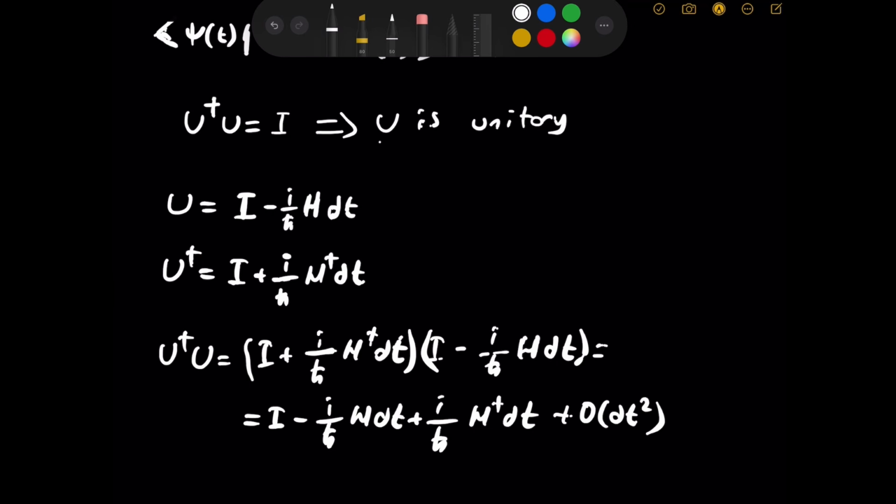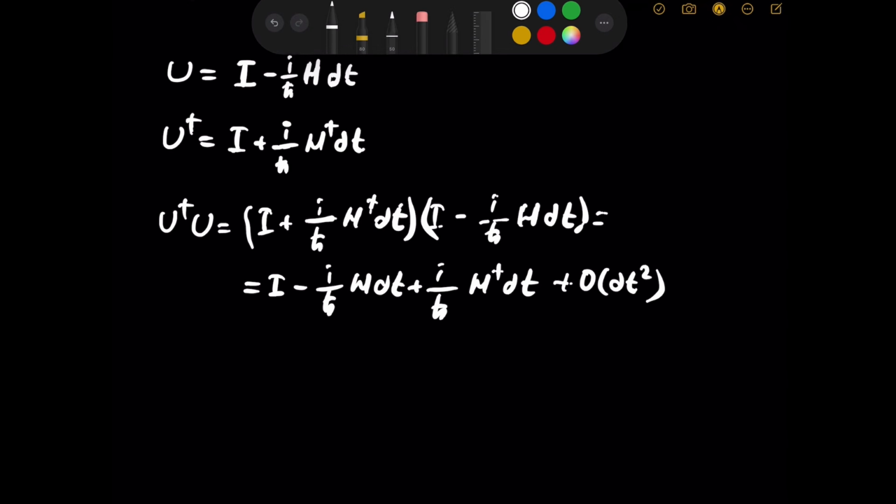We're neglecting that because we want U to be unitary in first order. If you don't neglect it, again, at the end, when you take the limit as dt goes to 0, because we will have some derivatives, the higher order terms would get killed off anyways. But we want this to be identity. This needs to be identity. And again, we're neglecting the higher order terms, even though we don't need to, they would go to 0 anyways.